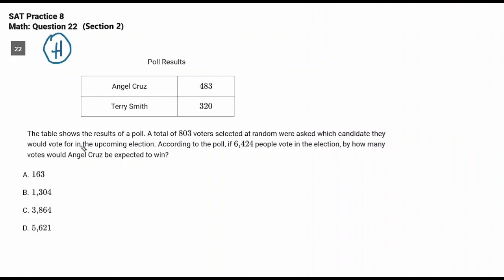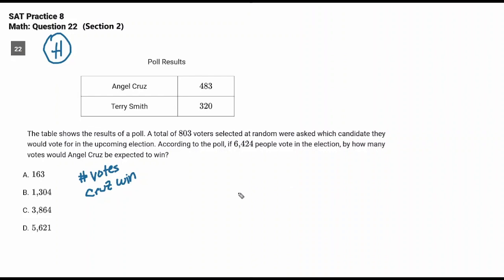Got a poll. The table shows the results of the poll. A total of 803 voters selected at random were asked which candidate they would vote for in the upcoming election. According to the poll, if 6,424 people voted in the election, by how many votes would Angel Cruz be expected to win? So what are we looking for? Just write something down that makes sense to you.